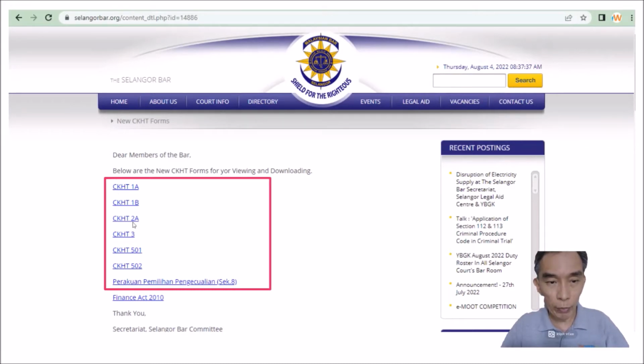CKHT 1A, 1B, 2A, 3, 501, 502. CKHT 501 is a payment form for a disposer, the person who disposes, and CKHT 502 is for the person who acquires. This also covers section 8, the election to exempt for a once-in-a-lifetime private residential home.